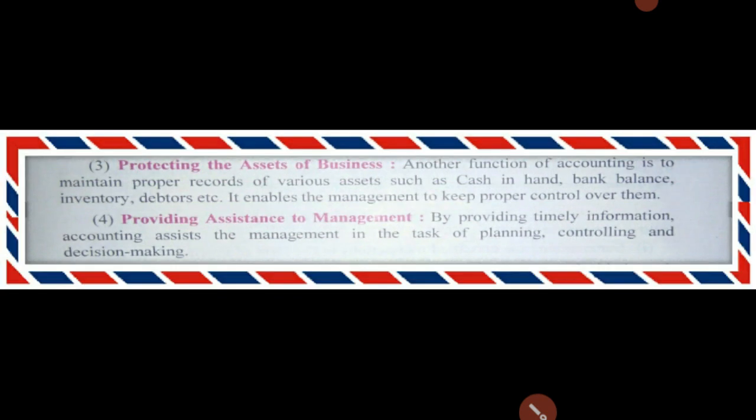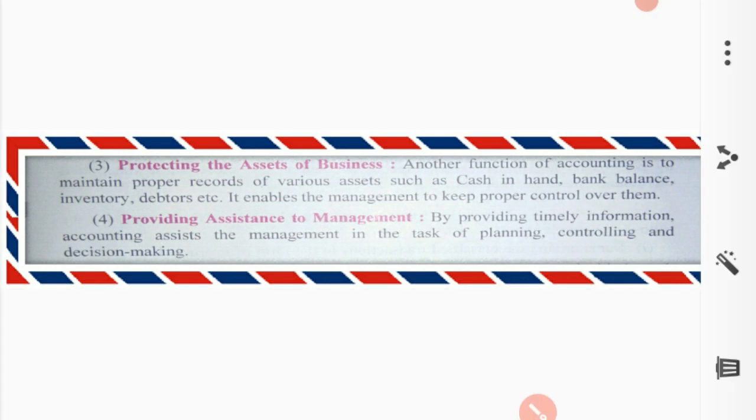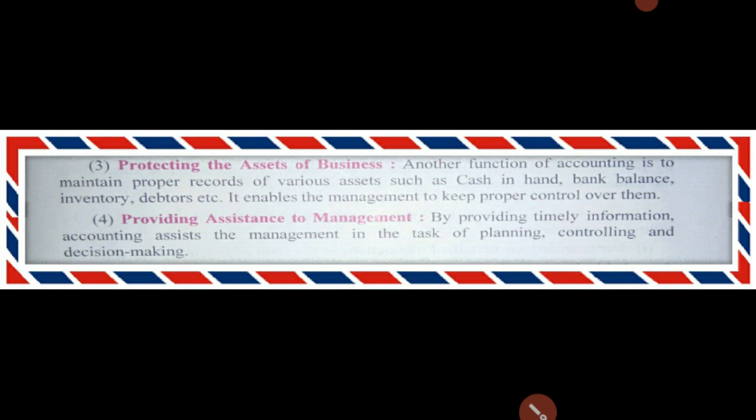and the third function is to protect the assets of the business. It is also an important function. Another function of accounting is to maintain proper records of the various assets such as cash in hand, bank balance, inventories, and debtors. It enables the management to keep proper control over them. If you are not maintaining these assets in the books of account, you may forget that you have these types of assets. There is a possibility of omissions, or fraud may occur, if you are not maintaining the books of accounts.